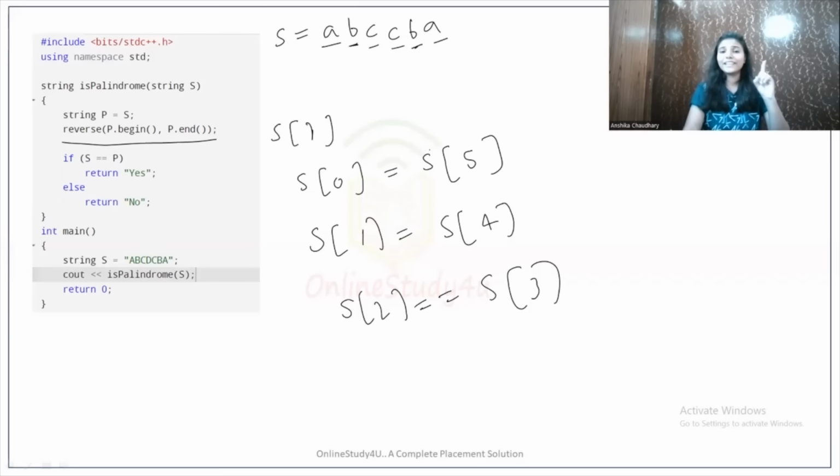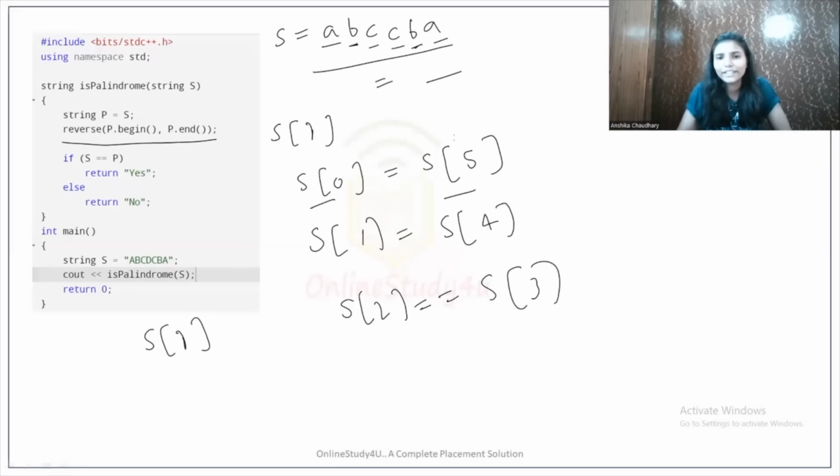The first thing is, until when do we need to check? We will be checking the string up to the half of the string, right? Up to the half of the string, as there are 6 characters in this string, and we just check till 3. So we will be traversing it till string size by 2 only. Right? Now how can we code this thing? So if this is s of i, this is s of i, so what is it?